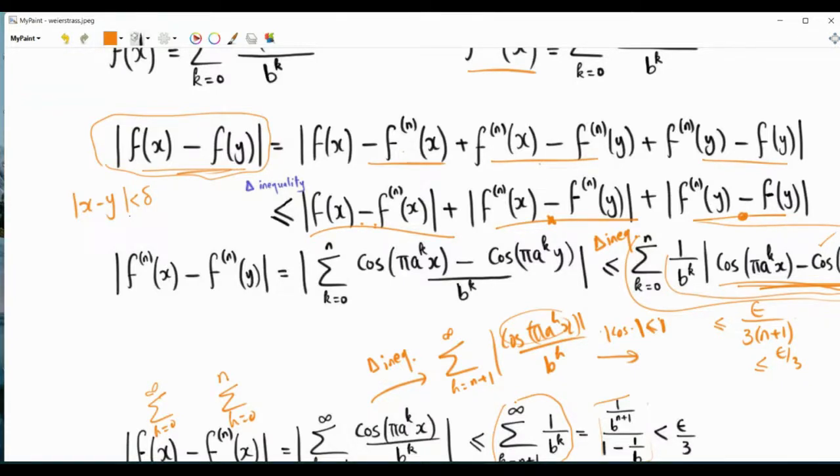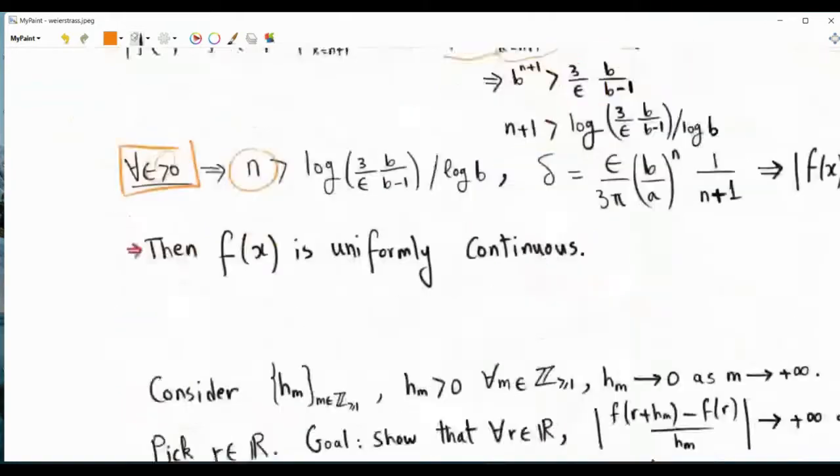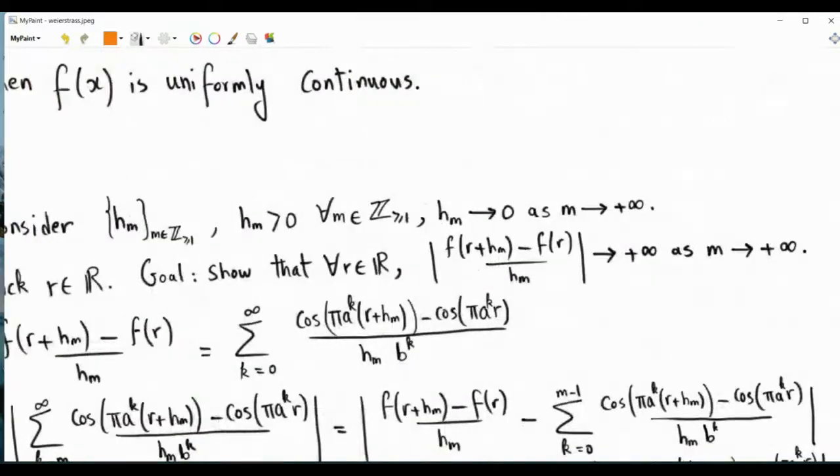Now, the thing about this pathological function f of x is to show that it is nowhere differentiable. The idea is we want to show that a quantity, this quantity here, where r is any given real number, and h of m is a carefully designed positive sequence, indexed by the positive integer m. It is positive, and h of m tends to 0 as m tends to infinity.